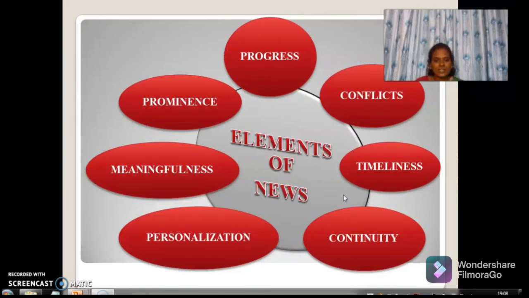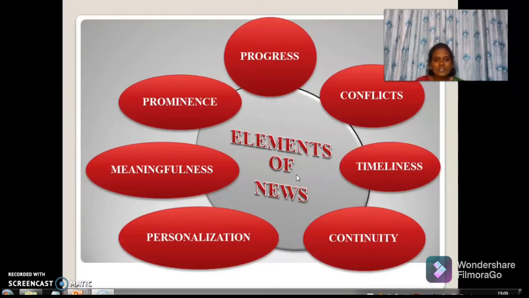The next element is timeliness. Timeliness is the essence of the news. It is understandably a criterion for news selection, as an event that has just happened makes a better news story than an event which happened a few days ago. Okay, timeliness is an important element of news.